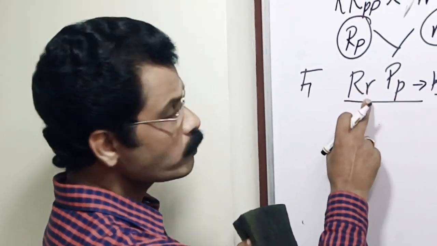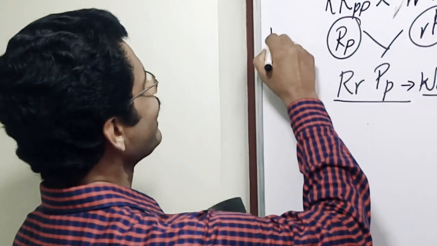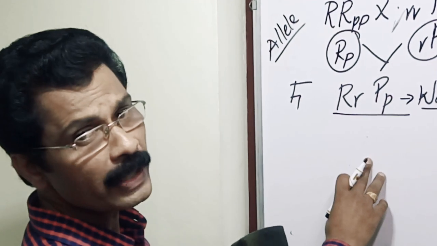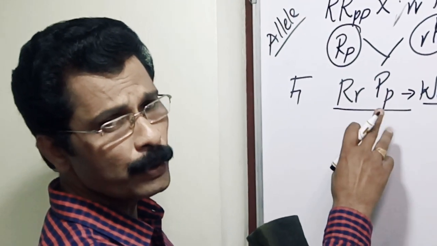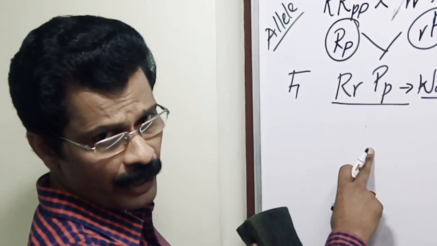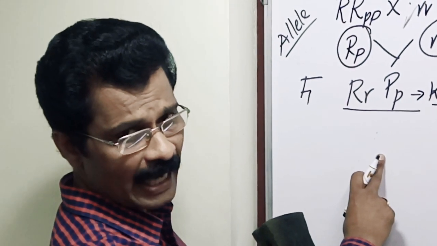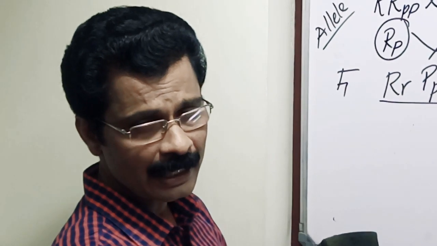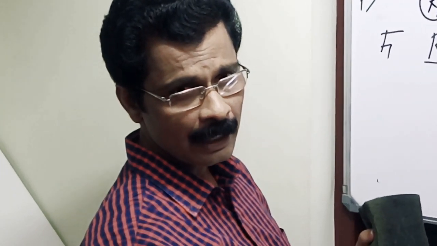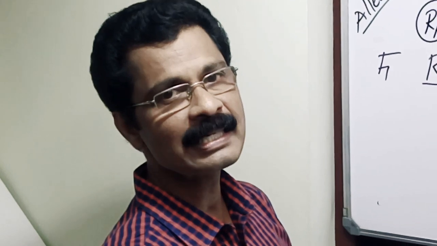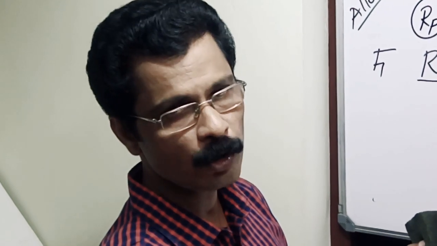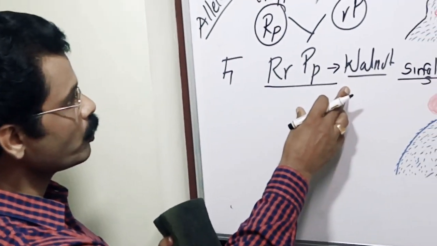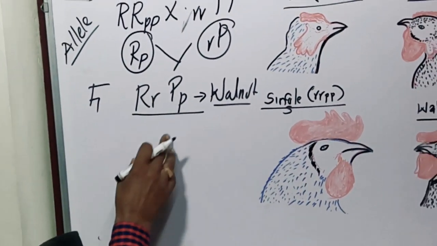And these alternate forms are called alleles. What is an allele or allelomorph? Alternate forms of genes are called alleles. I have already told you, Bateson and Punnett found that a single character is not necessarily controlled by a single gene. It may be controlled by more than one gene. And here the walnut character is controlled by two dominant genes.